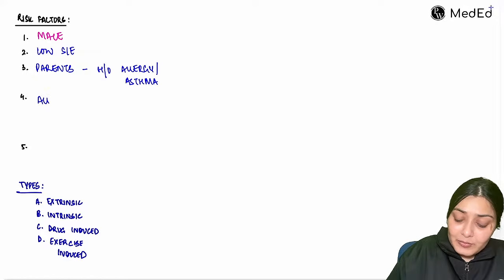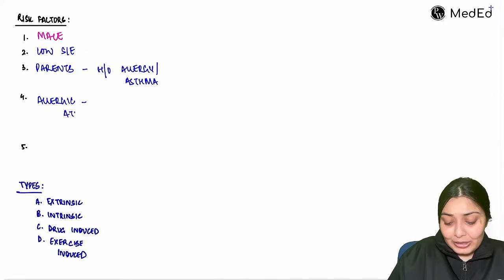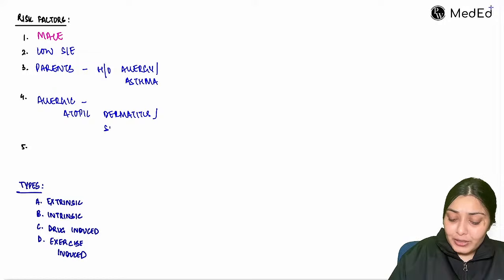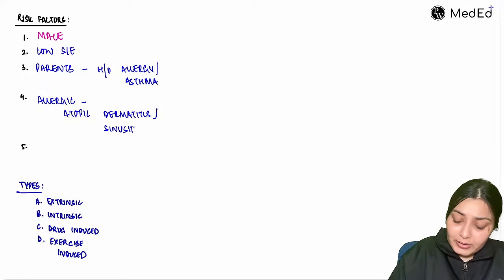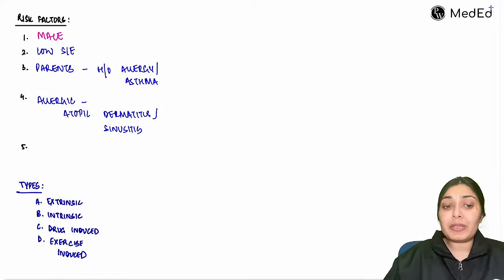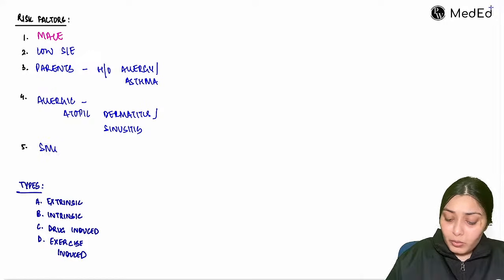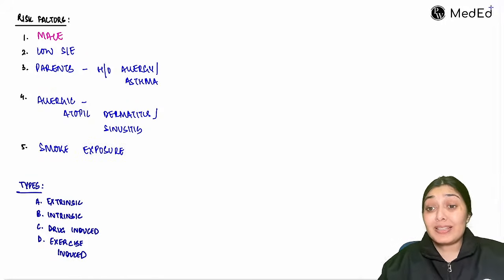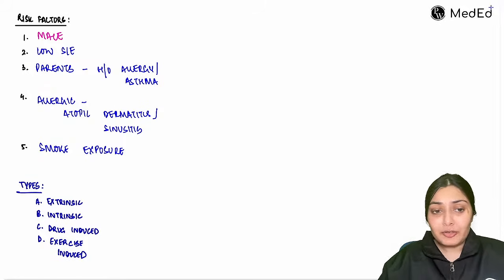If the child himself or herself is allergic, let's say atopic dermatitis-like conditions or sinusitis-like conditions, then again the child is more at risk of developing asthma. And smoke exposure is also considered a risk factor for asthma. So these are the major risk factors that we see in the pediatric population.